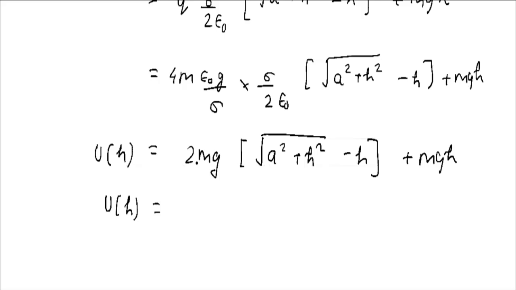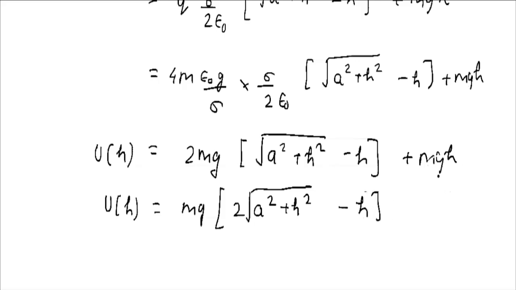We can take mg common first of all. Now we can multiply 2 with this part, so it would be 2 times the square root of a square plus h square. Then 2 would be multiplied by this, so minus 2h, and here it is h, so it would be minus h if we take the addition into account. So this is the potential energy at any location.